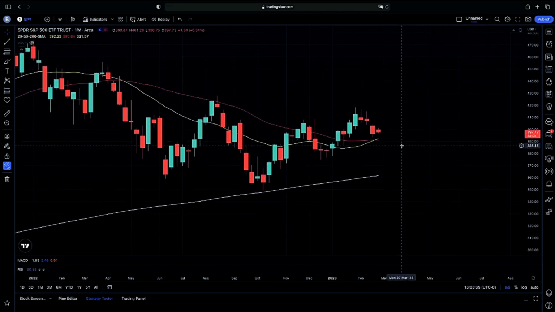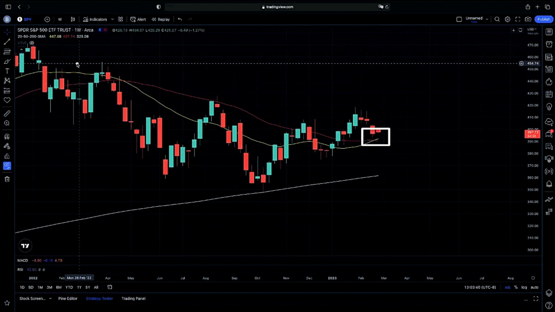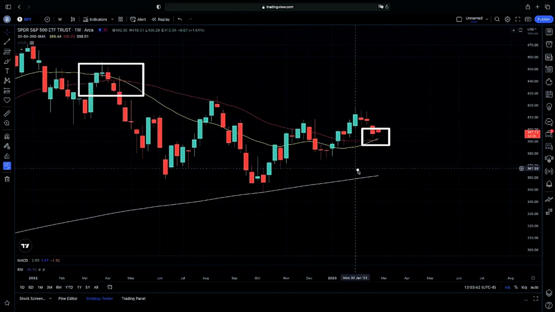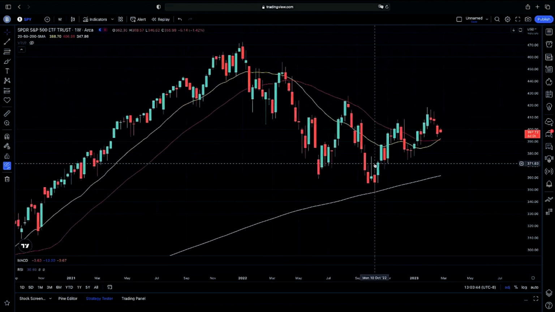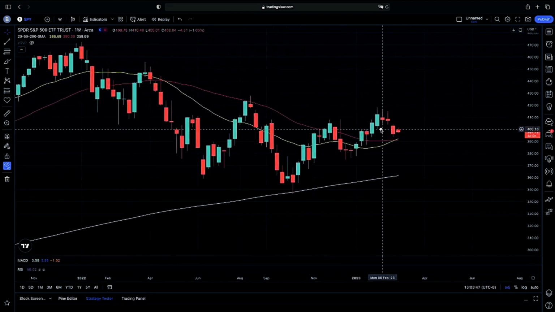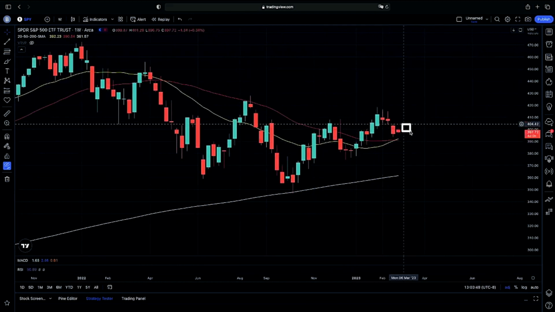We have not had our 20 weekly moving average cross above our 50 weekly moving average for quite a while here. Since our sell-off about a year ago, we have been continuing on lower. So we finally are crossing higher here, looking for that possible bullish candle structure on our weekly chart.